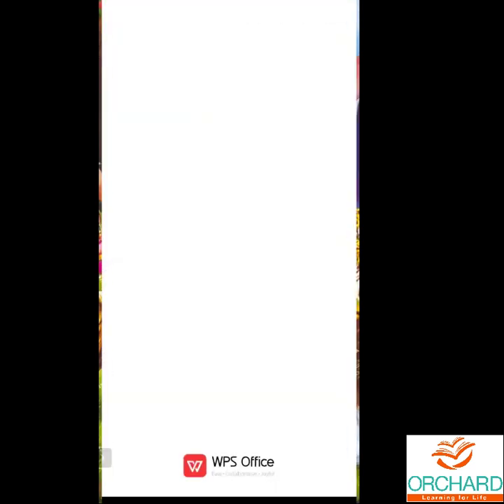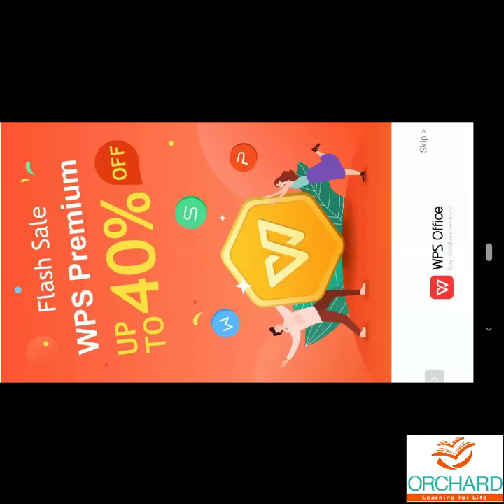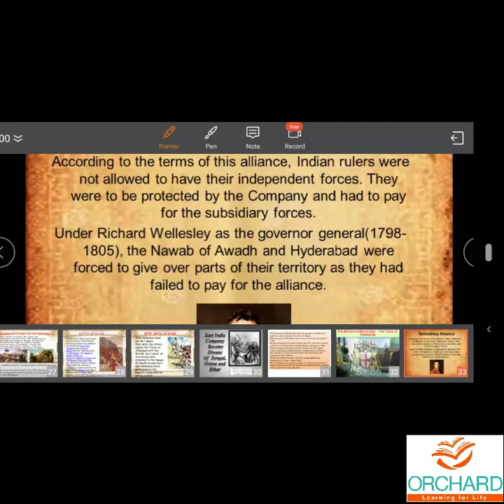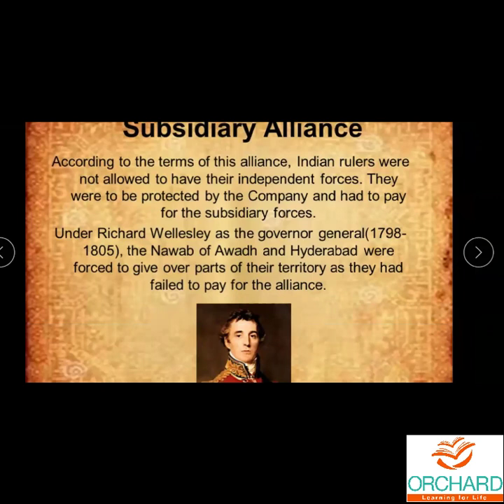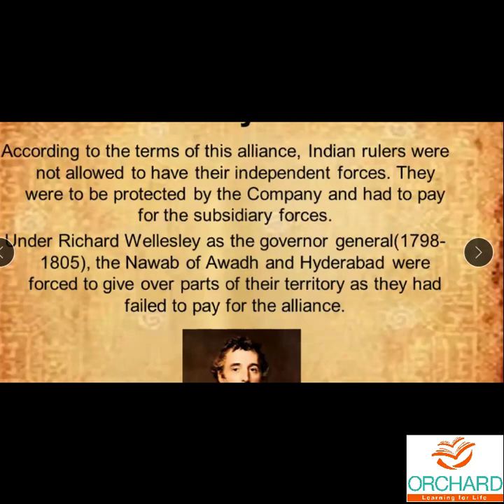Okay, let us see about the subsidiary alliance. Let us see what it is. According to the terms of this alliance, that is also like a kind of a treaty, Indian rulers were not allowed to have their independent forces. So the Indian rulers should not have their own army. All their protection will be given by the company. The company took all those rights.